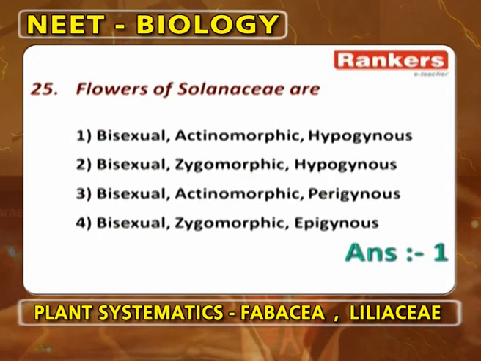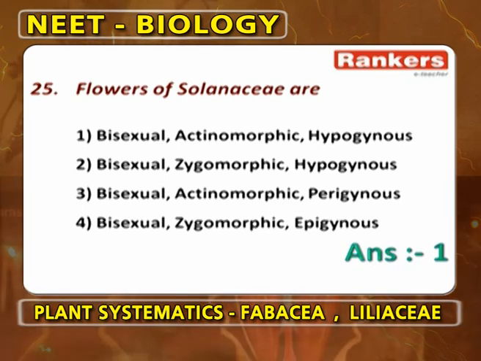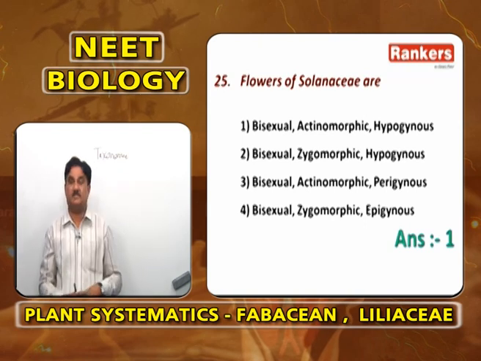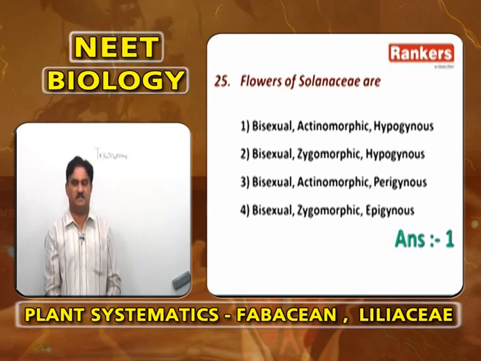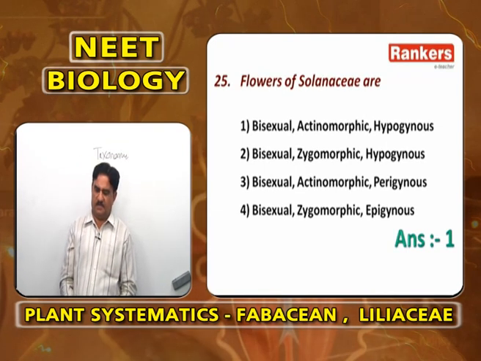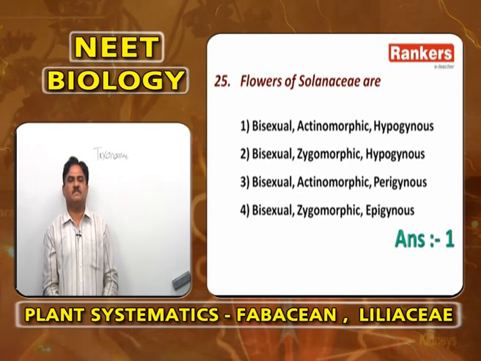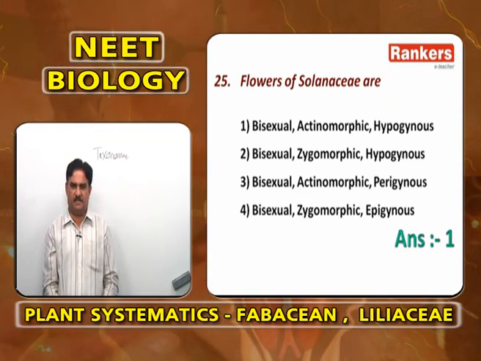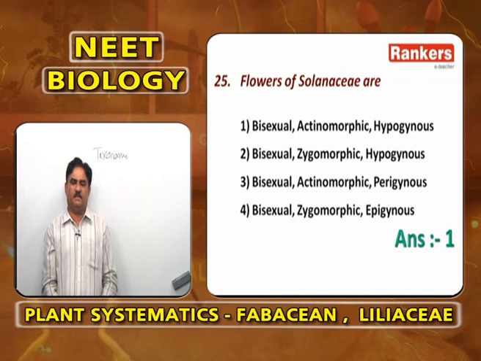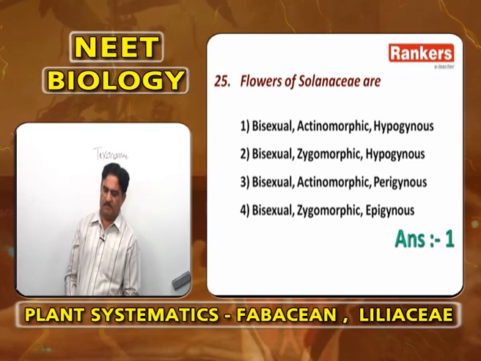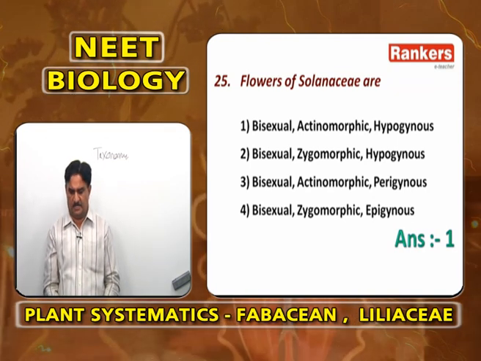Now, flowers of Solanaceae are bisexual. They contain androecium and gynoecium. They are actinomorphic. They give 2 equal halves in any plane passing through the center, that is actinomorphic. Hypogynous. Flowers show a thalamus which is slightly bulged. Ovary is present at the tip of the thalamus. The remaining floral parts are formed below the ovary. The position of ovary is superior. So, bisexual, actinomorphic, hypogynous is correct.